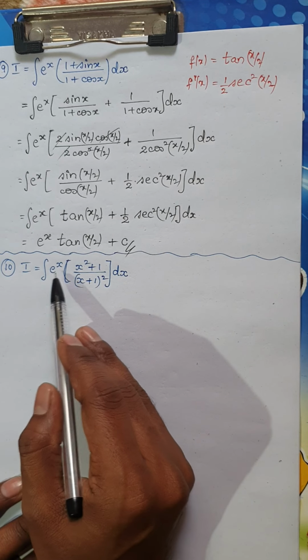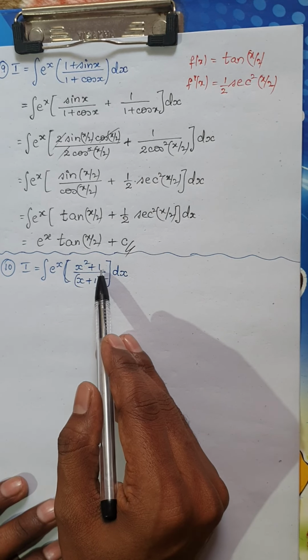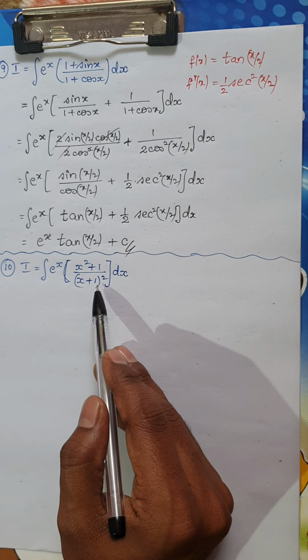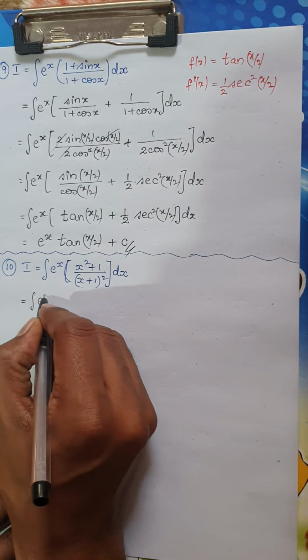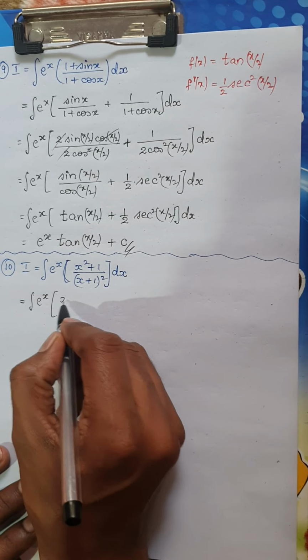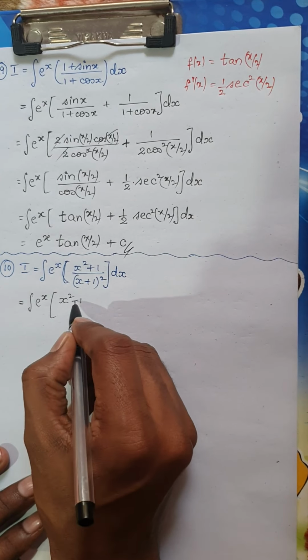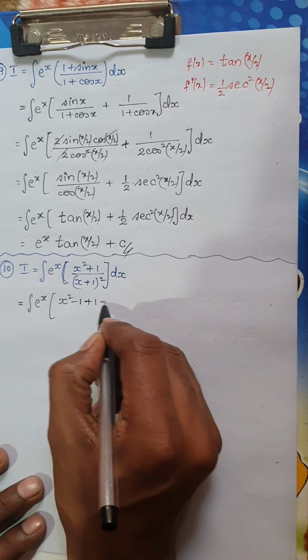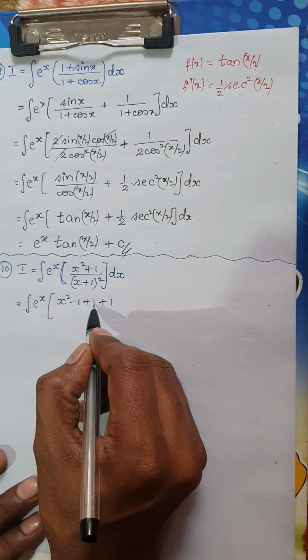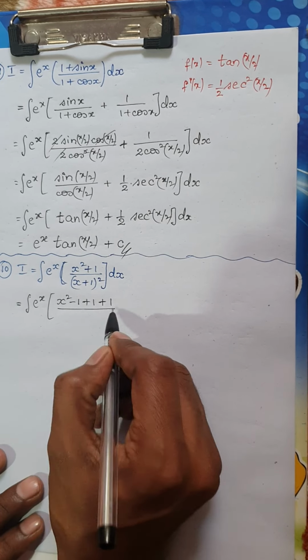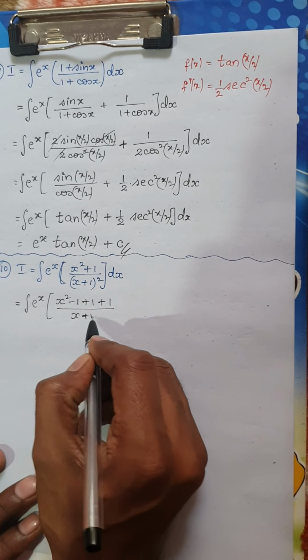So the question is the integral of e power x into (x square plus 1) divided by (x plus 1) whole square. Okay, so I have to make some arrangements here. So this is e power x into, now in the numerator I am going to add and subtract 1. So it is minus 1 plus 1, plus 1 which is already here.